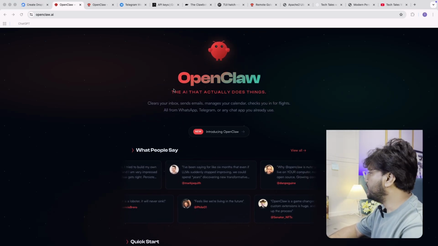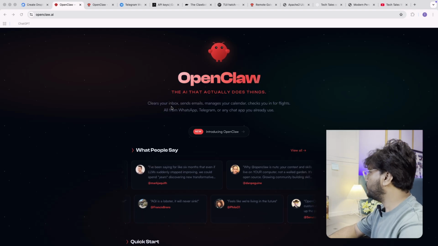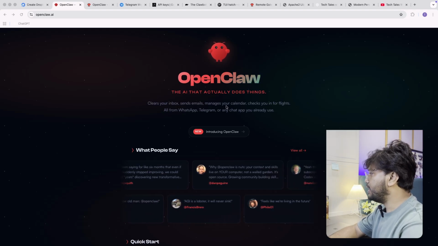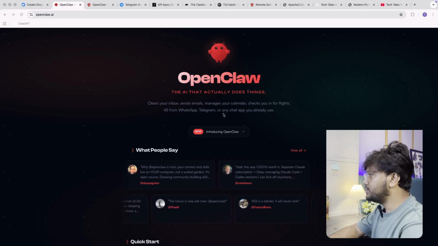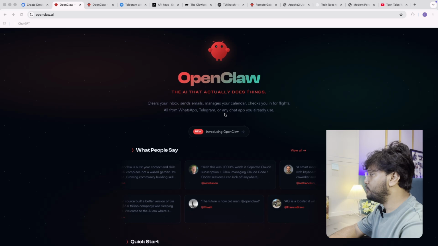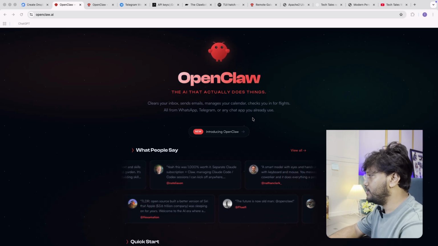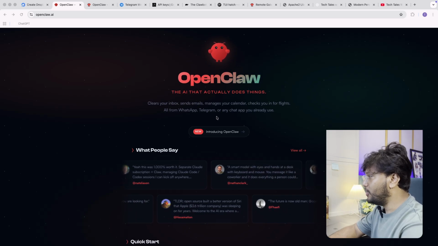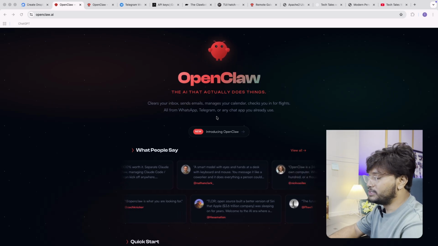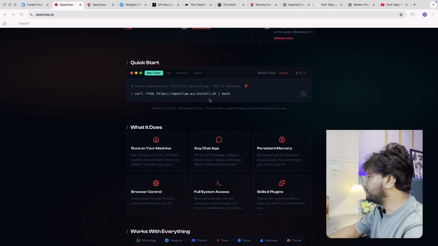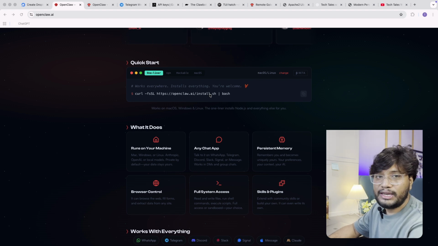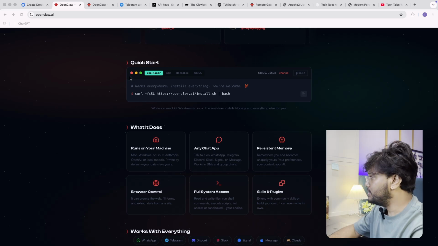So here you can see the official website of OpenClaw, openclaw.ai, and here you can see it can clear your inbox, send emails, manage your calendars, check you in for flights, all from WhatsApp, Telegram, or any chat app you already use. Let's say you are using Slack or Teams, Discord, WhatsApp, Telegram. You can chat and manage your machine from them. As I said, this can be risky if you install it on your local machine, so I recommend you use a private VPS and then install and play with OpenClaw.